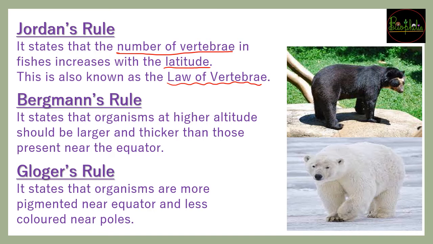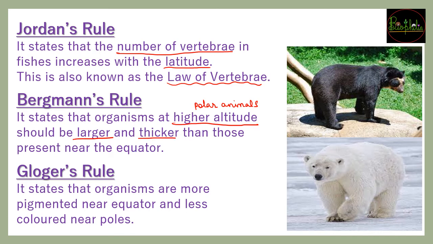The third law that we see coming in exams, that is Bergmann's law, that states that the organisms living at higher altitudes, यानी जो heights पे रहते हैं, that is generally polar animals, you can understand. So polar animals जो होंगे, जो high altitudes पे रहते हैं, they should be lot more larger, they should be thicker than those who live in equator.